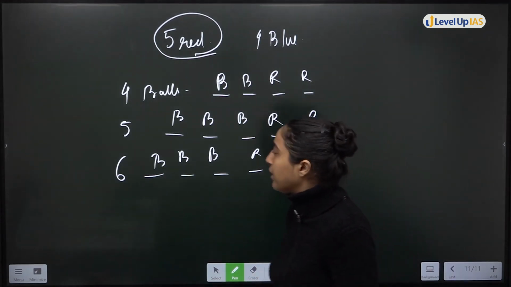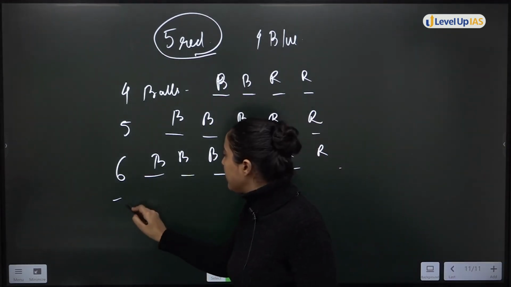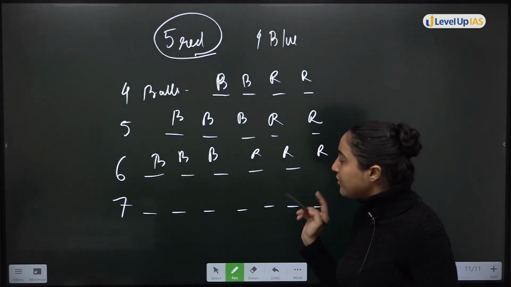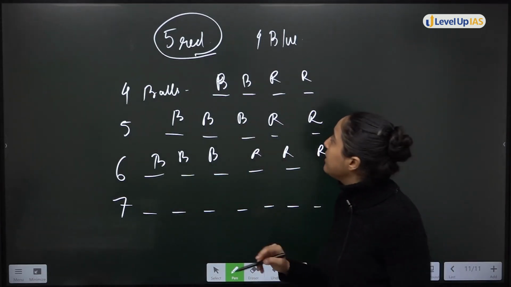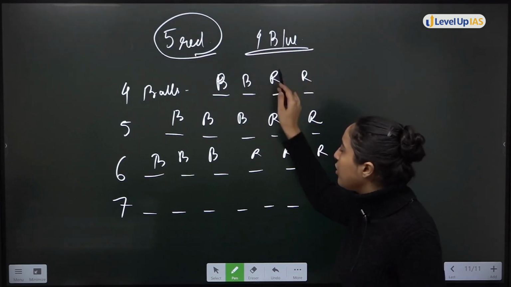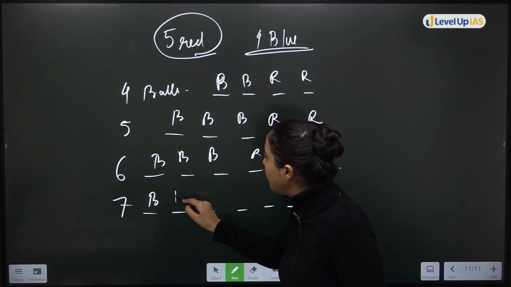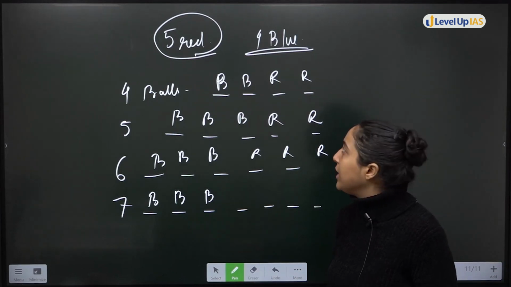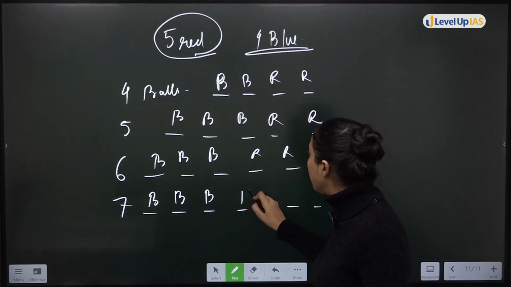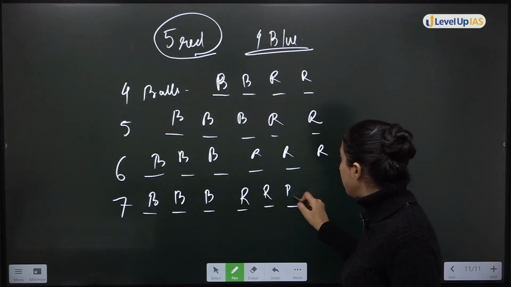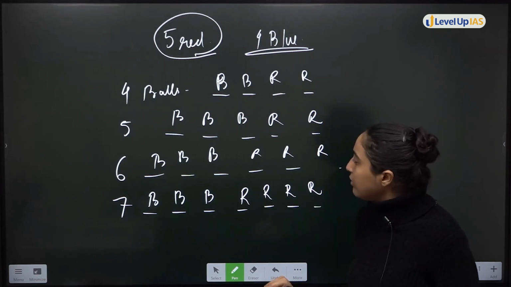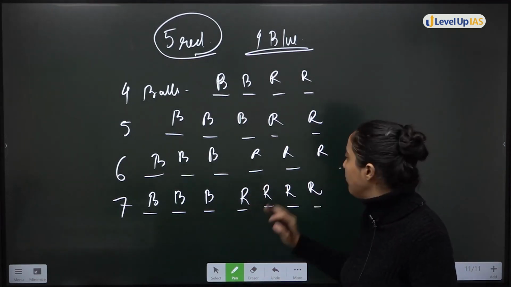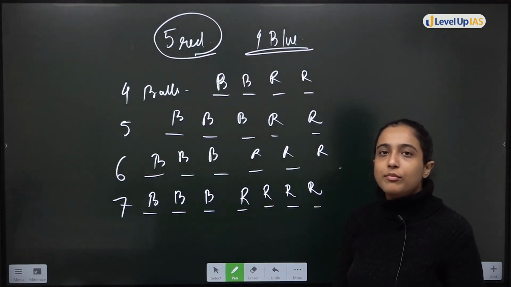Now if I say I have to select 7 balls, that means I have 7 spaces with me. Let's say I am saying blue set is not complete. I will select 3 blue balls only. Now I am saying red set is also not complete. That means I am selecting what? 4 red balls. So in this case also, blue set is not complete, red set is also not complete.